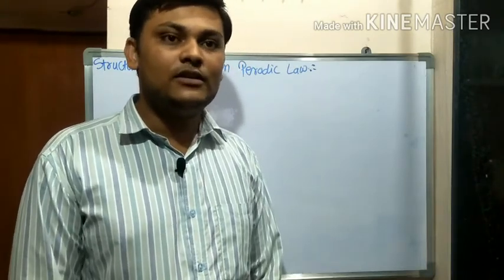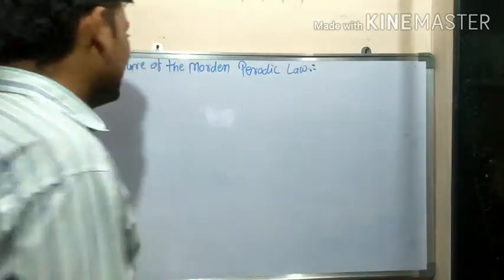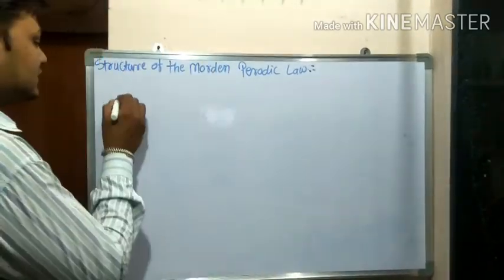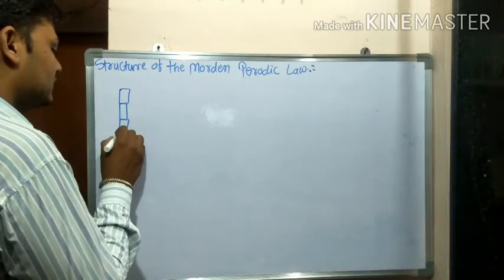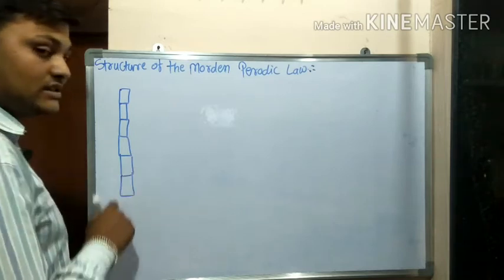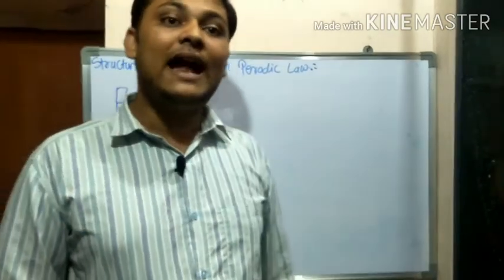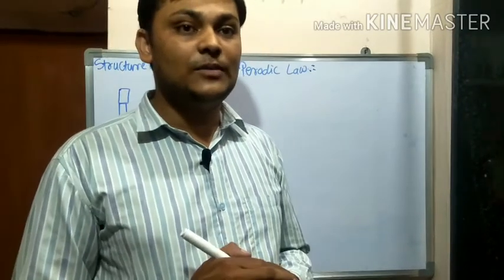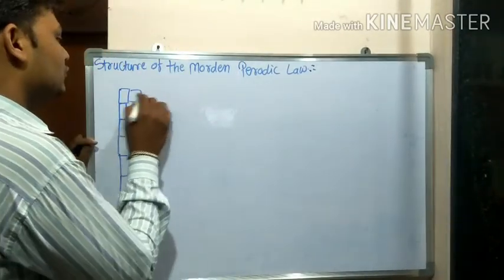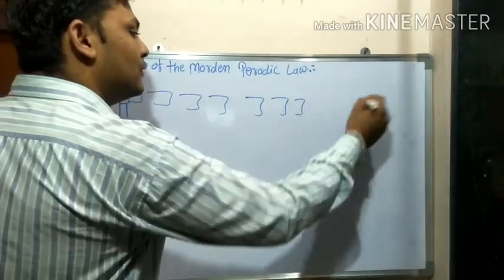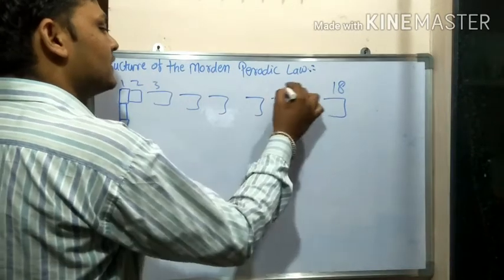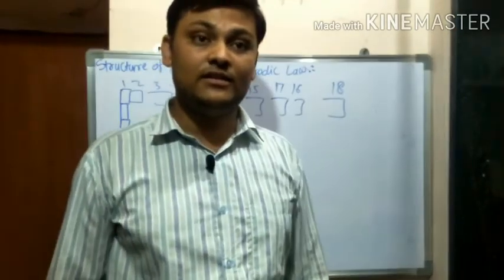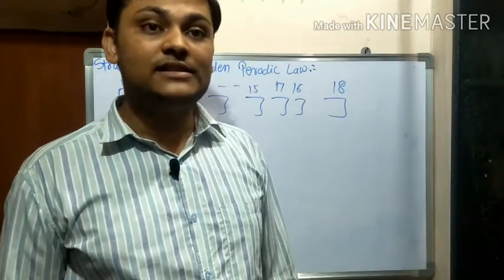The modern periodic table has 7 horizontal rows, which are called periods. You can see the first period, second, third, fourth, fifth, sixth and seventh. Similarly, the vertical columns are called groups, and there are 18 groups, numbered 1, 2, 3 up to 18. So there are 18 groups and 7 periods.